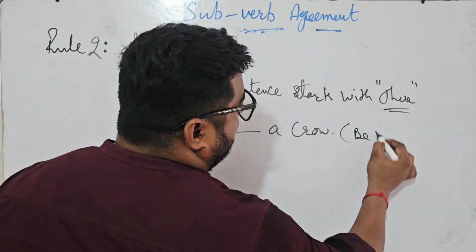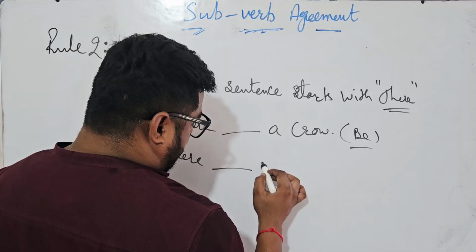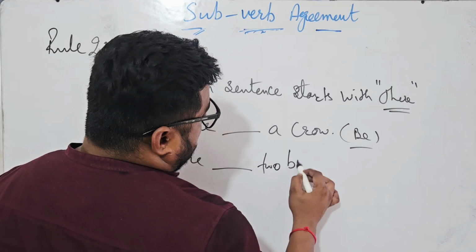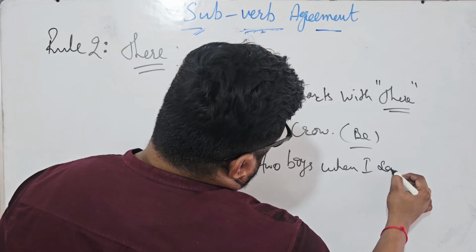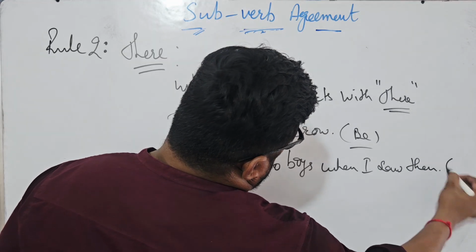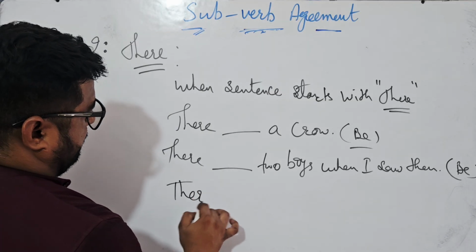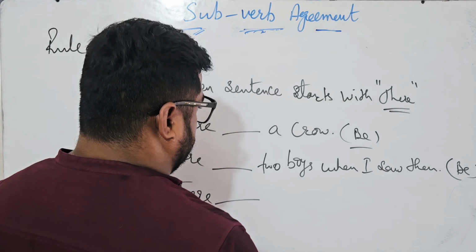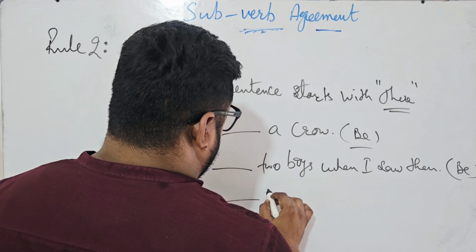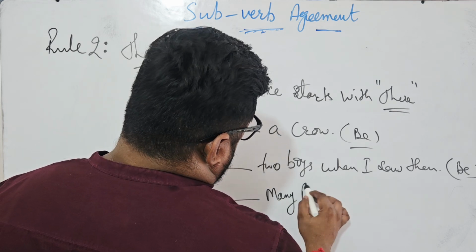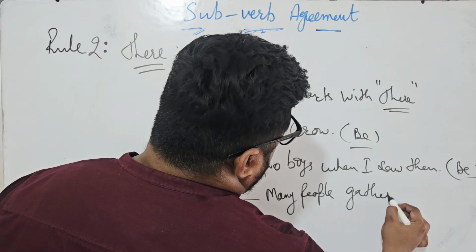Which form of verb? Two boys, when I saw them. Be family again. There many people gathered over there.